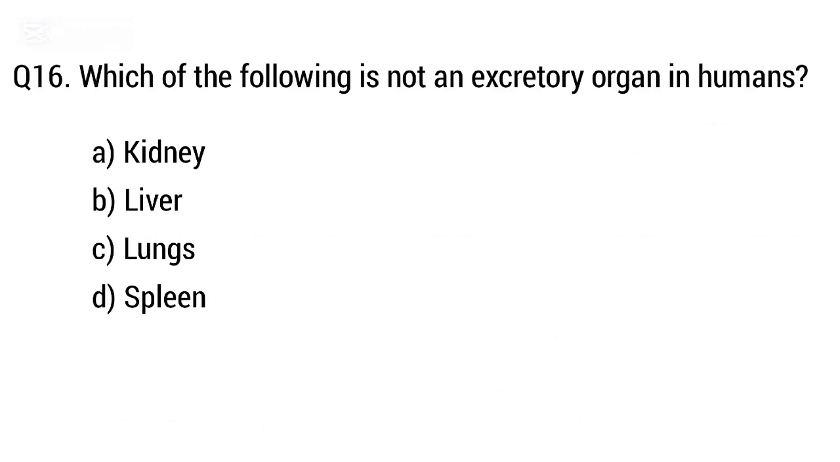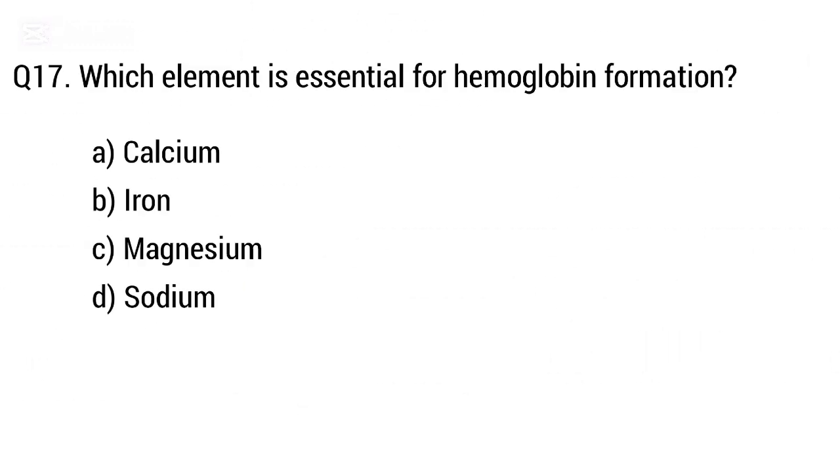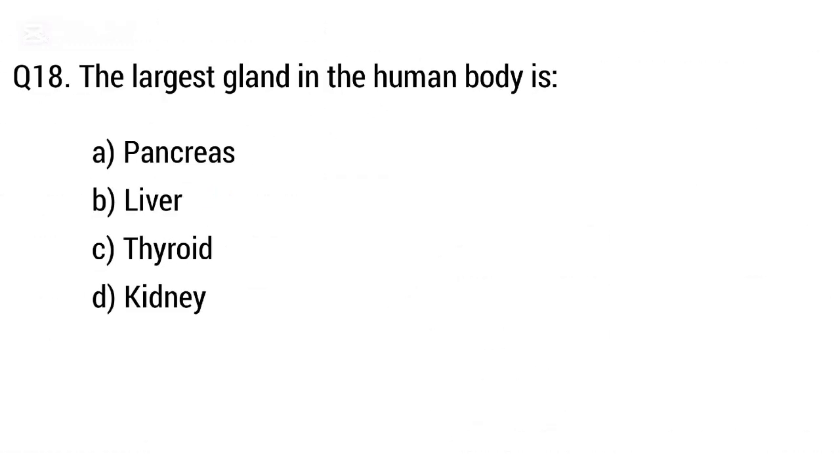Cerebellum. Question 16. Which of the following is not an excretory organ in human? Option A. Kidney, B. Liver, C. Lung, D. Spleen. But the right answer is option D. Spleen. Question 17. Which element is essential for hemoglobin formation? Option A. Calcium, B. Iron, C. Magnesium, D. Sodium. But the right answer is option B.